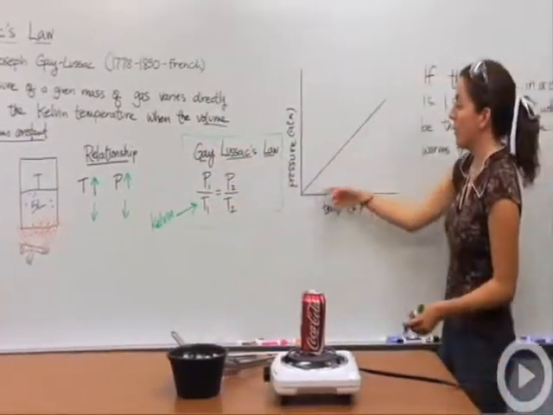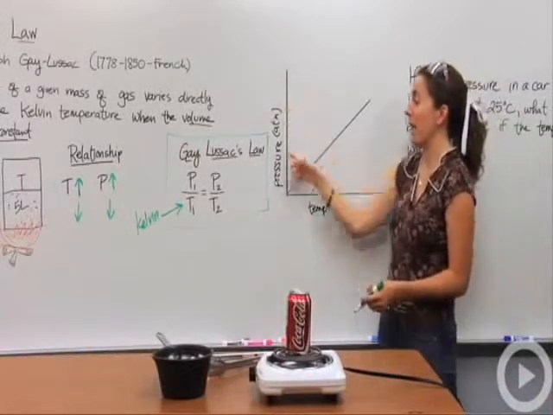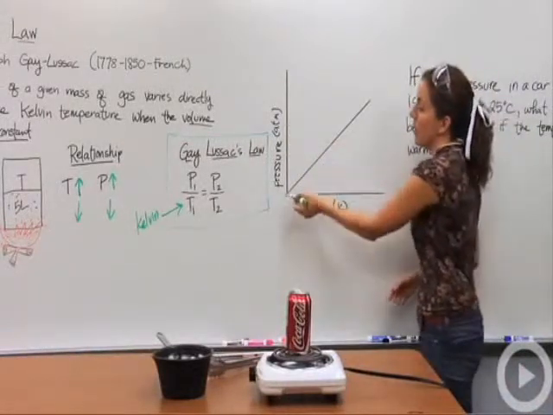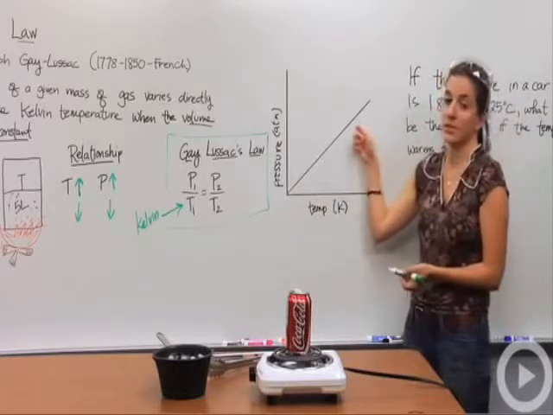Graphically, if we put temperature on the x-axis and pressure on the y-axis, we know that as we increase temperature, we also increase pressure, creating a positive slope.